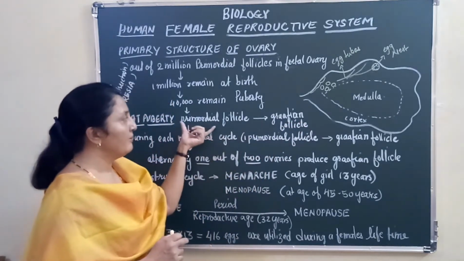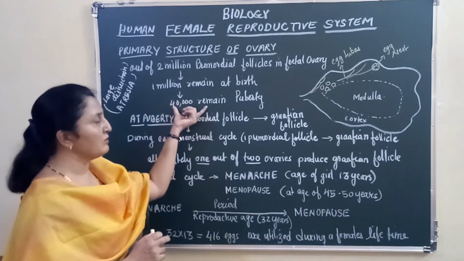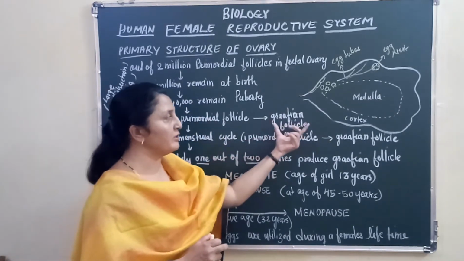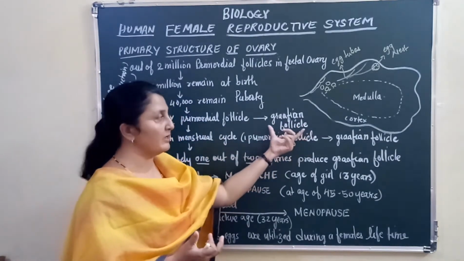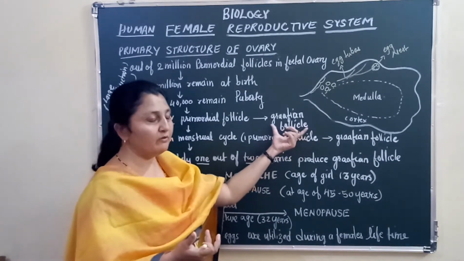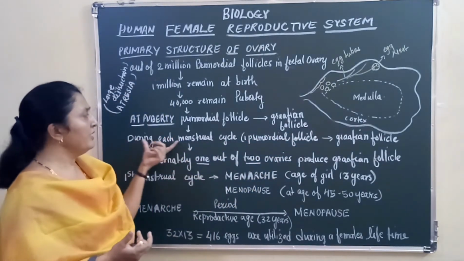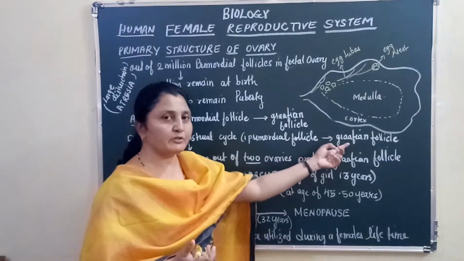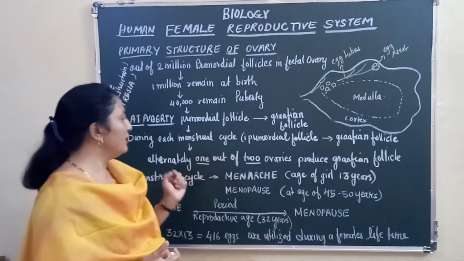A single primordial follicle out of 40,000, only a single one, will develop into a mature Graafian follicle. During each menstrual cycle, one primordial follicle develops into a Graafian follicle.